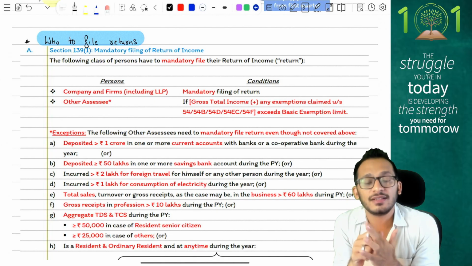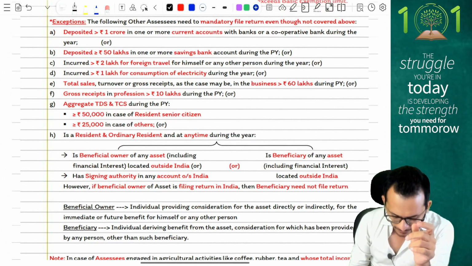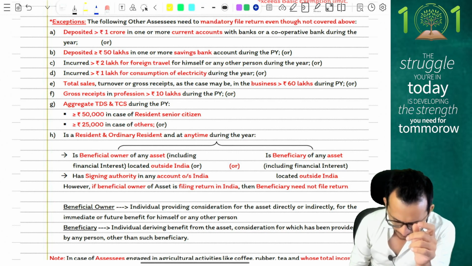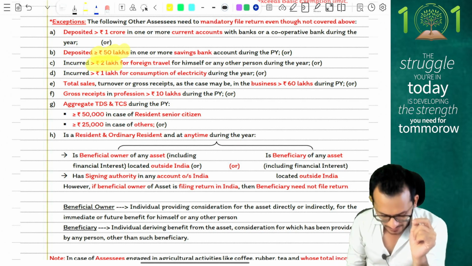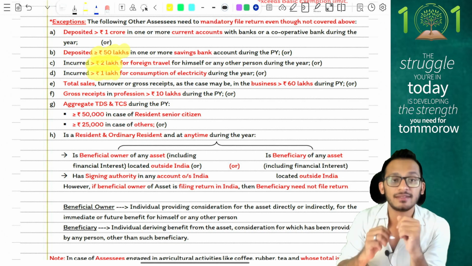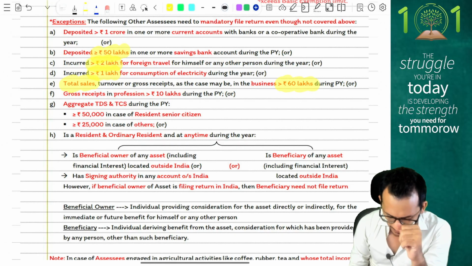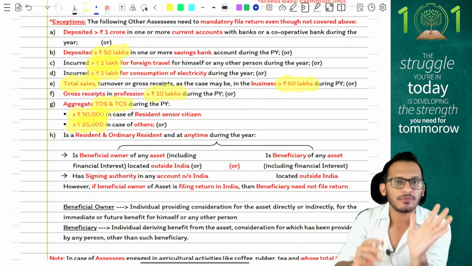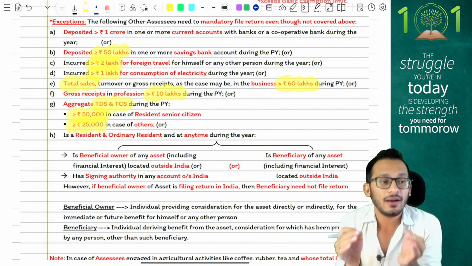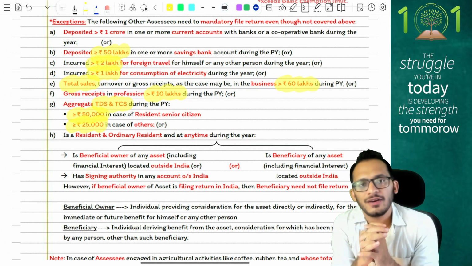But if you get a second-level trigger where you've done some financial transactions, then also you'll be required to file your income tax return. What are the financial transactions? If you have deposited more than 1 crore in a current account, more than 50 lakhs in a savings account, if you have spent more than 2 lakh rupees on foreign travel, if you have incurred electricity expenses of more than 1 lakh rupees, if your total sales go above 60 lakh rupees in case of business and 10 lakh rupees in case of profession, if you have aggregate TDS or TCS of more than 50,000 rupees for senior citizens and more than 25,000 rupees for others. And finally, if you're an ROR and you have any foreign bank accounts or any assets located outside India, in all these cases return filing becomes mandatory.